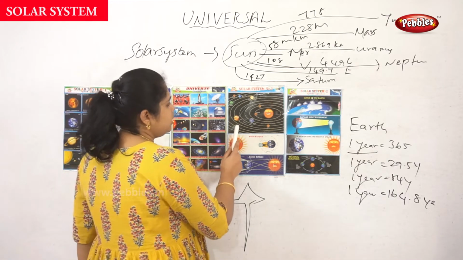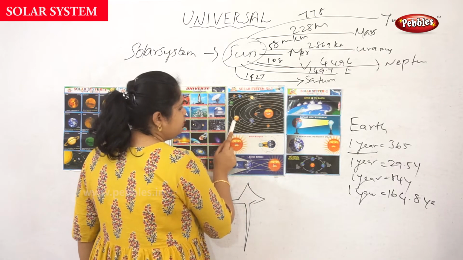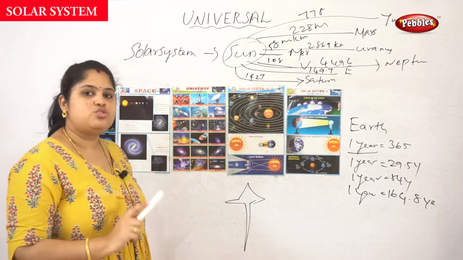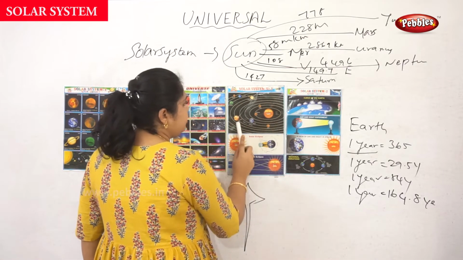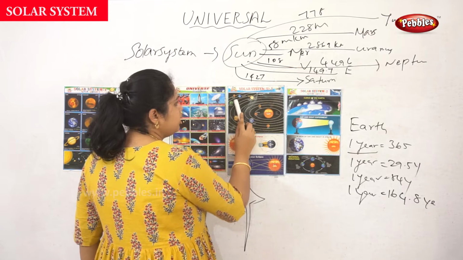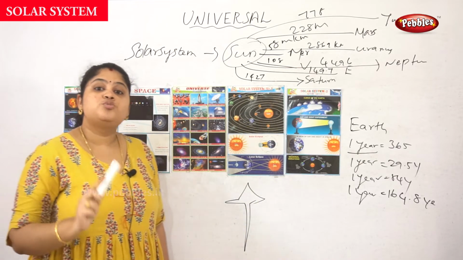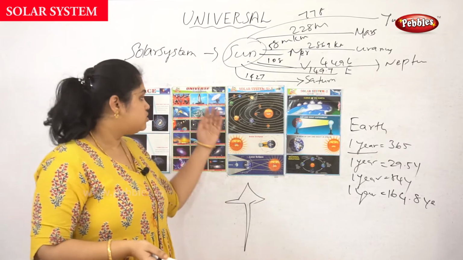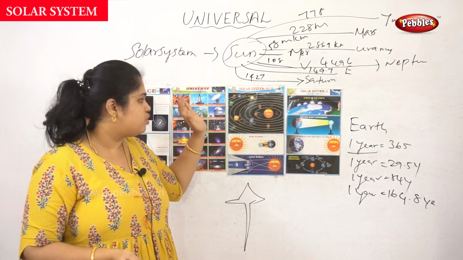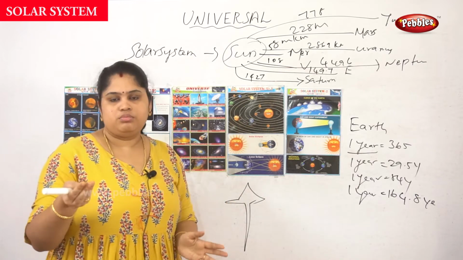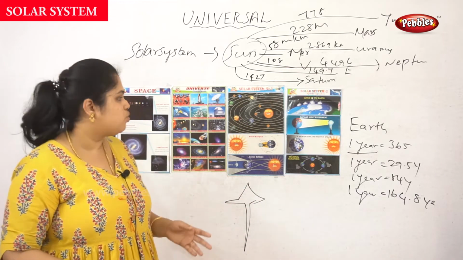And the next thing is Mars, and the next one is Jupiter. You know about Jupiter. Jupiter is the largest planet in the solar system. The next one is Saturn, then Uranus, then Neptune, and the last planet is Pluto. Pluto is the smallest planet in the solar system, but it is not an actual planet in the solar system. Nowadays they have found two more planets in the solar system also.